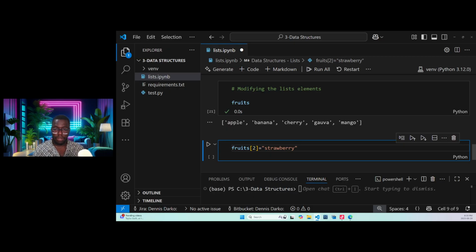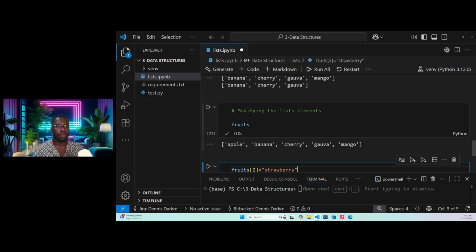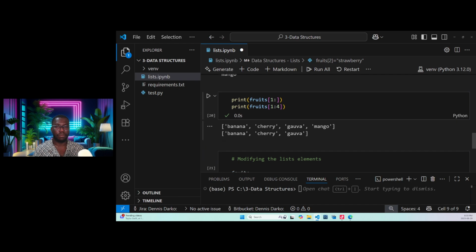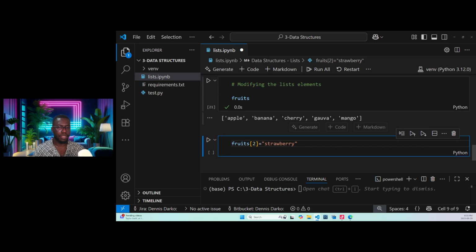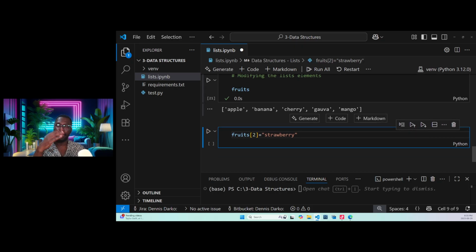Print fruit -4. What does it mean? Print fruit 1 4. Okay, maybe you are doing your own thing. Okay, it's fine. I don't want us to go on a different path, we want to follow a structured approach. All right. So fruit 2 equal to strawberry.